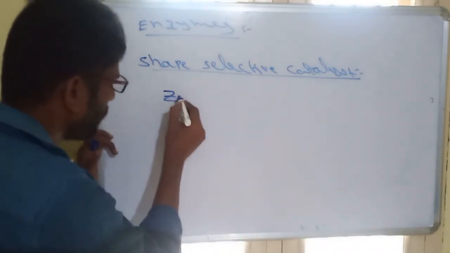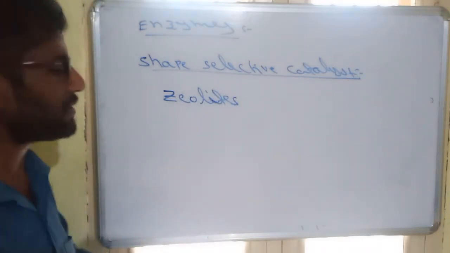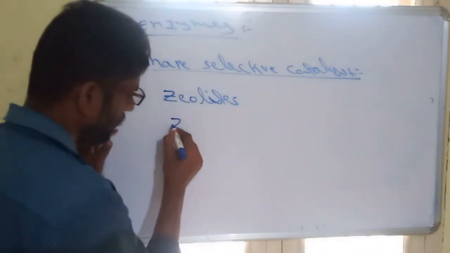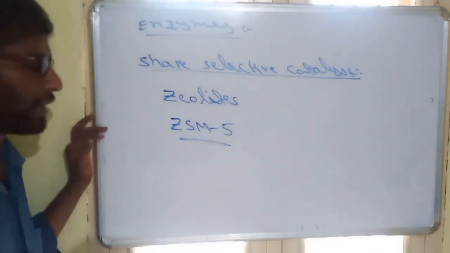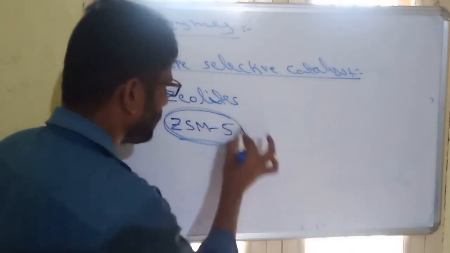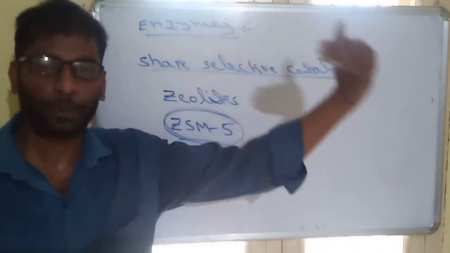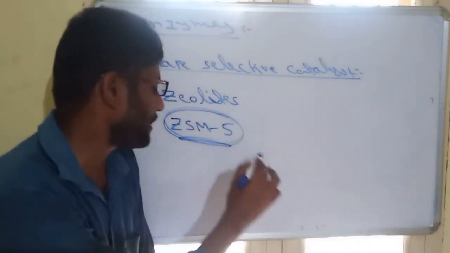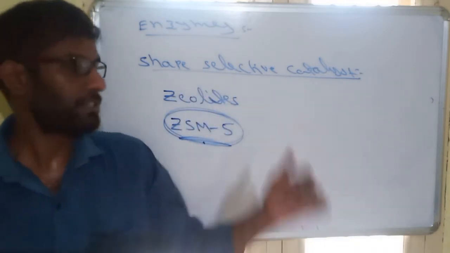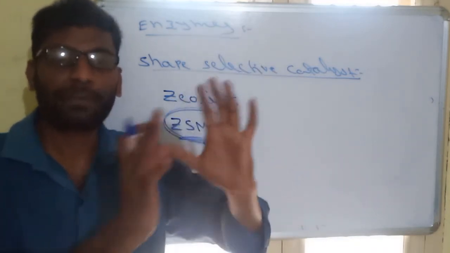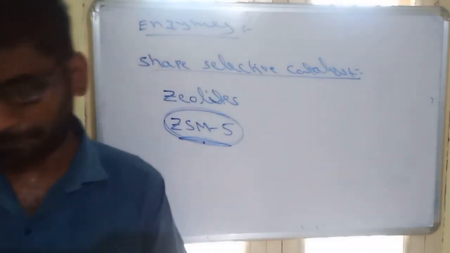One of the shape selective catalysts is called zeolite. Zeolites are shape selective catalysts. One important zeolite is ZSM5. ZSM5 will convert alcohols to gasoline. So alcohols can be converted directly to petroleum products by using one catalyst, that is called ZSM5. It is a shape selective catalyst, which means such catalysts possess a specific shape like a honeycomb shape. So these are about catalysis and enzymes.